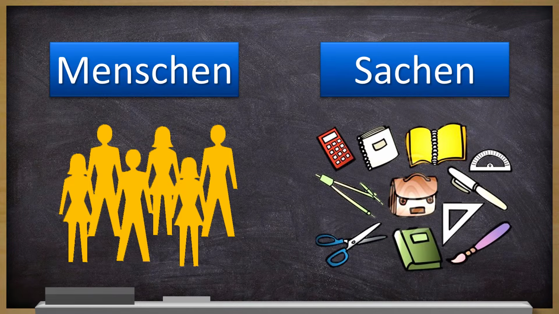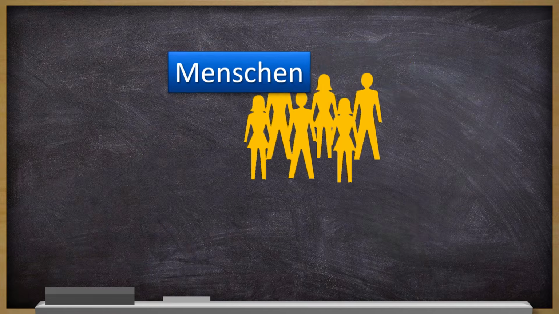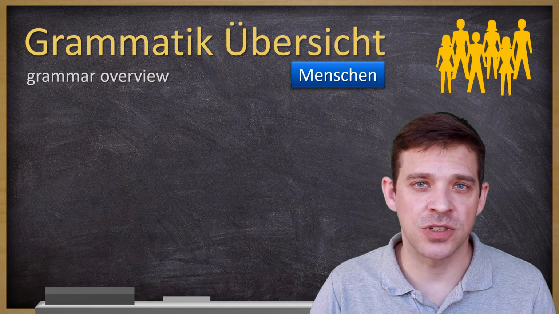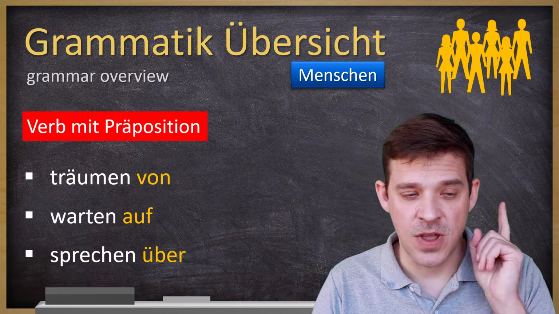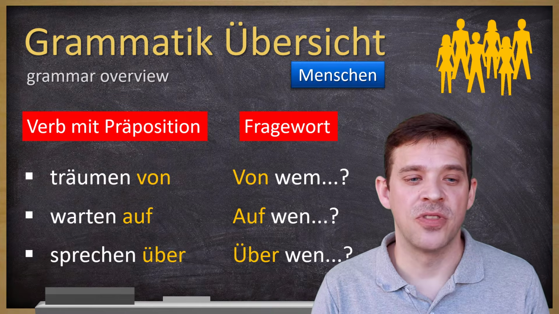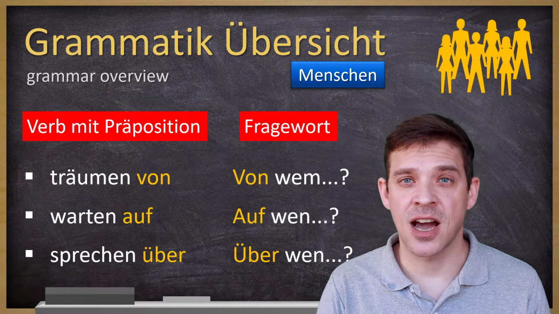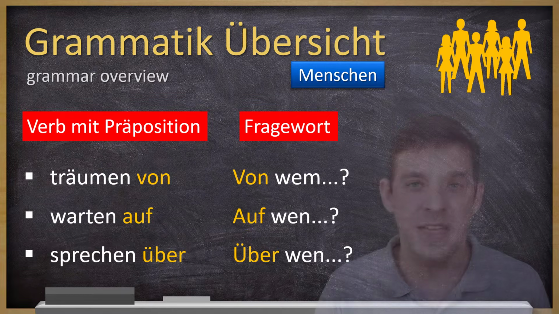Alright, now, Sachen haben wir gemacht. That's done. Let's go to Menschen. And again, we start with a short grammar overview. Again, Verben mit Präpositionen. We have the same verbs as before. The question word now is von wem, für träumen von. Warten auf ist auf wen und sprechen über ist über wen.